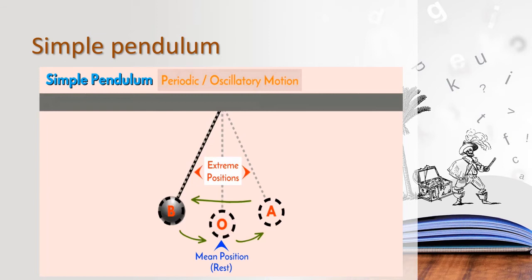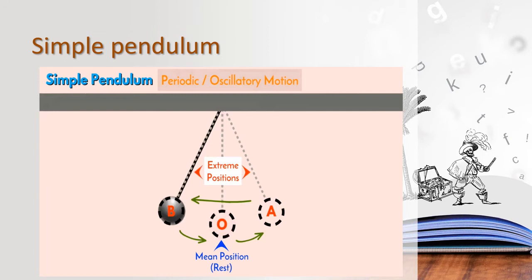Okay, while oscillating, it reaches the two extreme positions. Okay, children, and then at that time, if it takes rest, that is in between the two extreme positions, there is a moderate position. If it is at rest, that is called the mean position. Okay, that resting place is called the mean position. And then the oscillation repeats certain times, so we call it periodic motion or oscillatory motion.